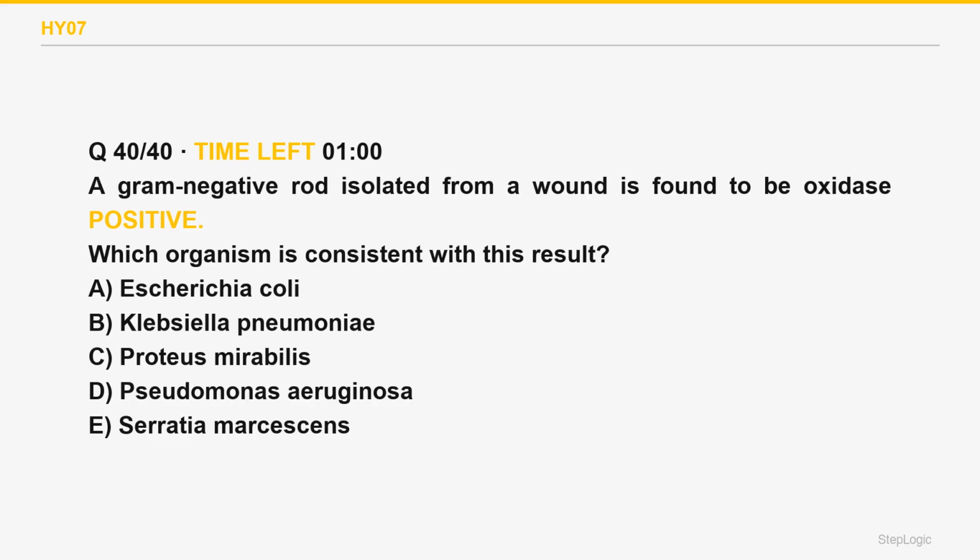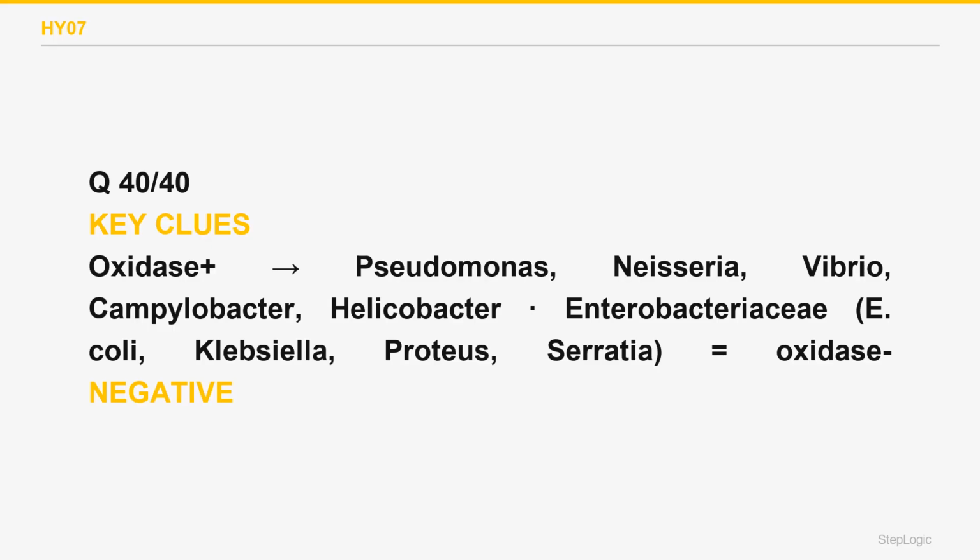Which organism is consistent with this result? A gram-negative rod isolated from a wound is found to be oxidase positive. Read the command. Which organism is oxidase positive? Pseudomonas. The Enterobacteriaceae are oxidase negative. The oxidase test detects cytochrome c oxidase. Pseudomonas aeruginosa is oxidase positive, along with Neisseria, Vibrio, Campylobacter, and Helicobacter. The Enterobacteriaceae, E. coli, Klebsiella, Proteus, Serratia, are all oxidase negative, so a positive result rules them out.